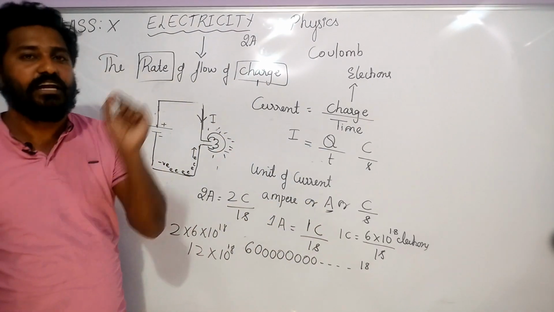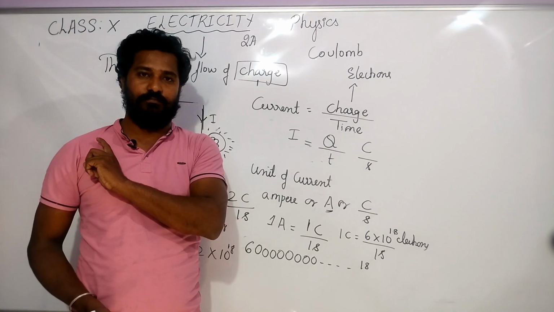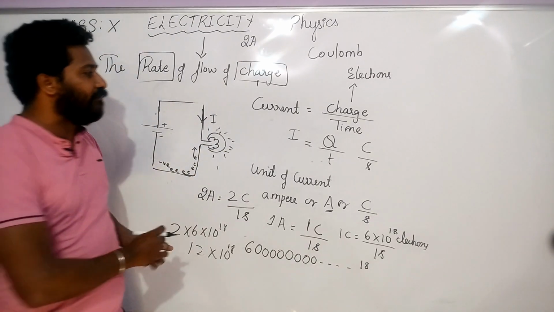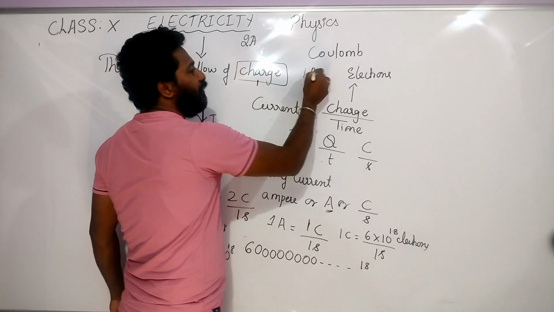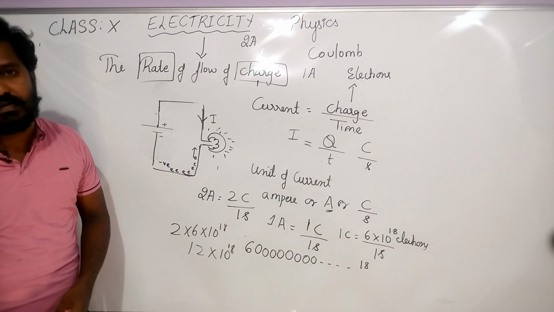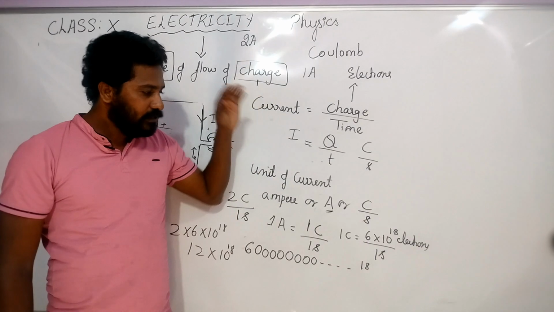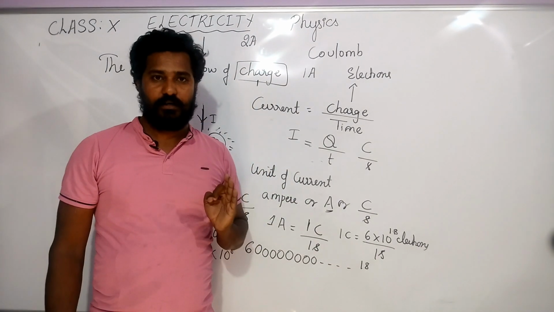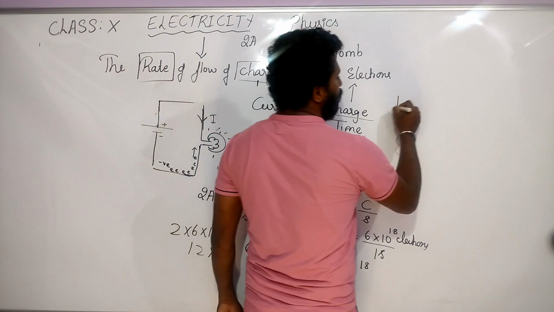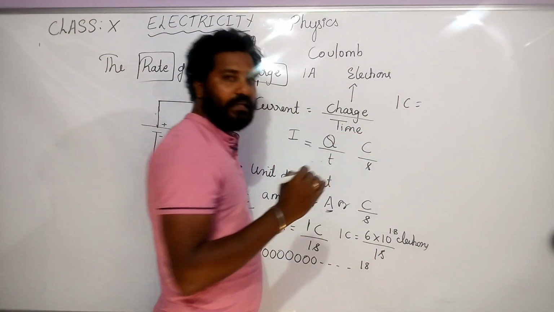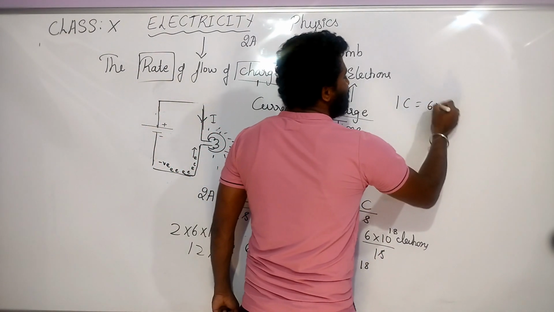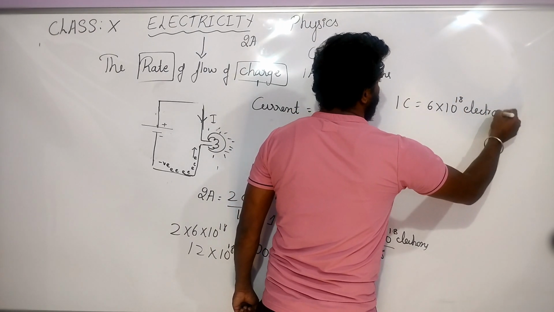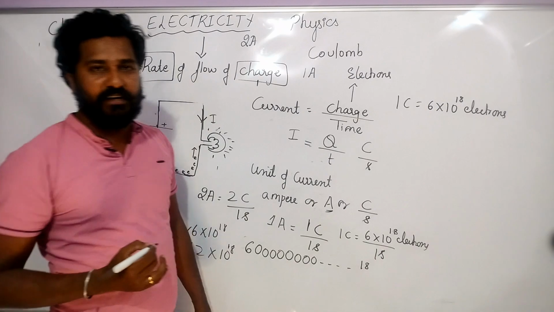And they will ask you a question: define the unit of current. What do you write as the answer? Define the unit of current means you have to define 1 ampere. If 1 coulomb of charge flows in 1 second, we say that it is 1 ampere of current. 1 coulomb of charge contains 6 into 10 to the power of 18 electrons.